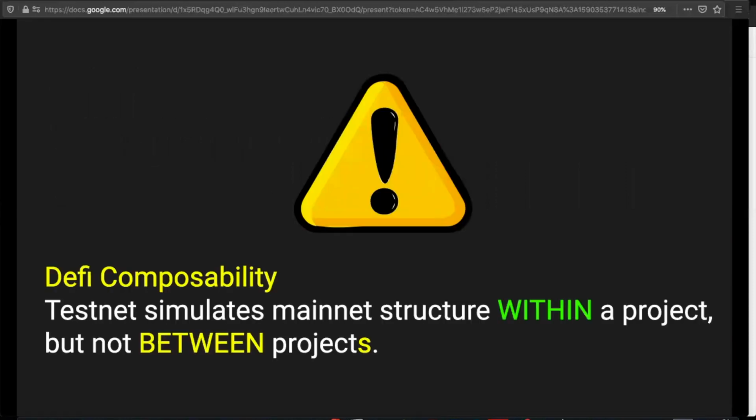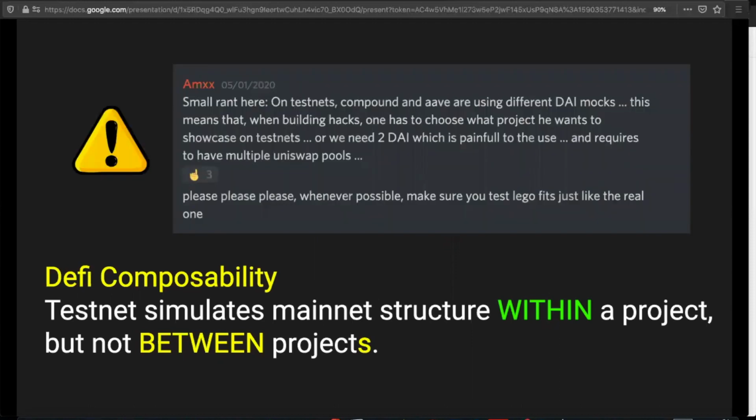However, it is also challenging because of the DeFi composability. On testnet, testnet only simulates mainnet structure within the project, but not between projects. And I quote this from our fellow hacker on a public channel. Small rant here, on testnet, Compound and Aave are using different DAI mocks. Another option, which is using Ganache with the forked option, could overcome this, but there are other issues as well.